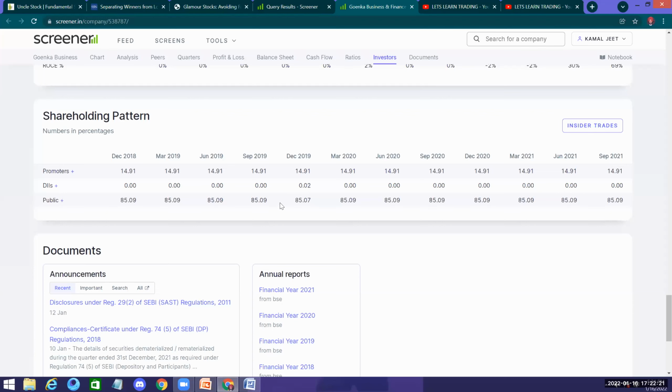The public is holding the maximum part. Yesterday I showed you why I should take a company where the promoter holding has increased in the last 6 months by 21%. Here I'm a little doubtful about the company.